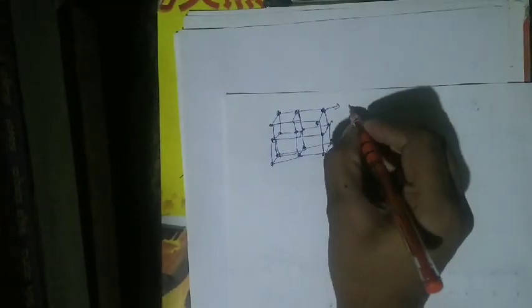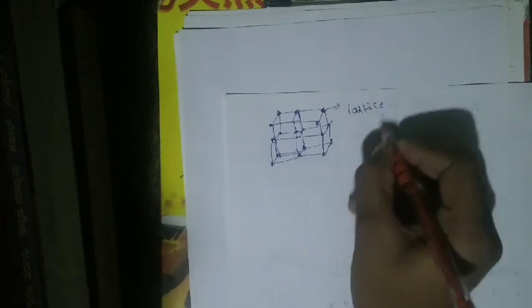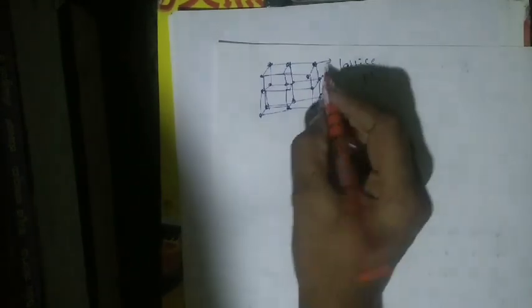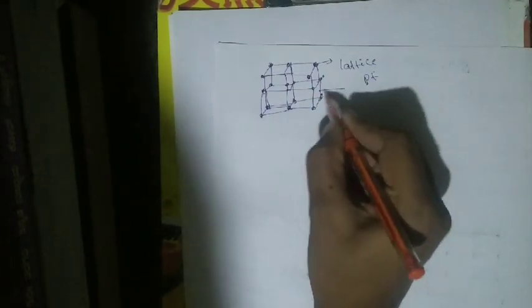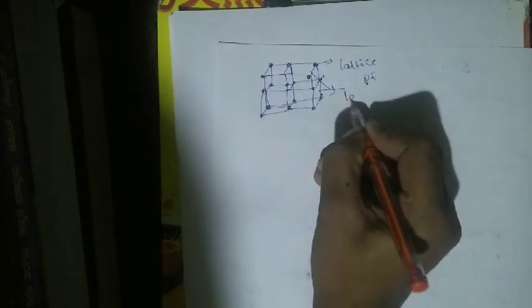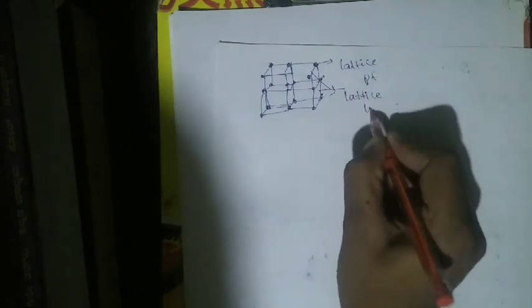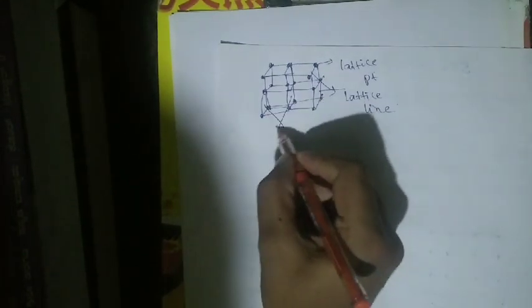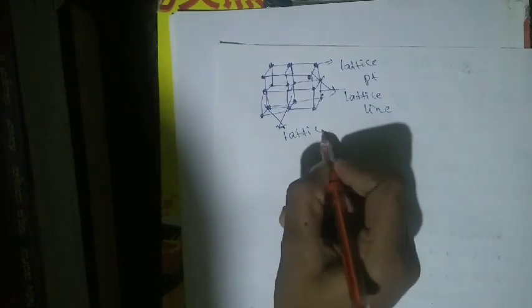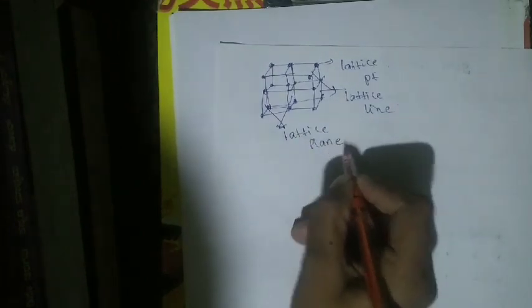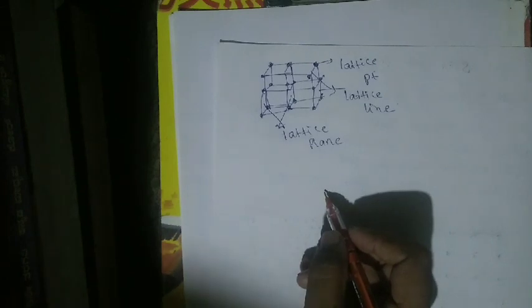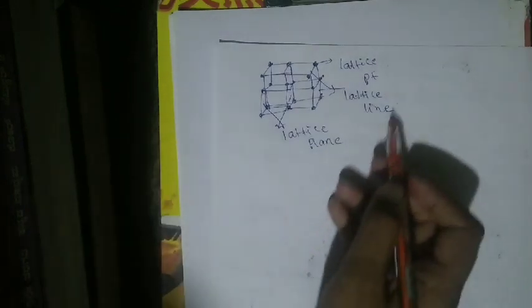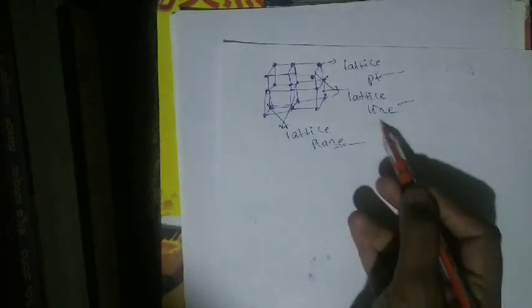Okay, you already know where the lattice point is. It is the lattice point, correct? Then in the same way you have to draw the lattice line. These lines are called lattice lines. Then the same thing for the lattice plane. These are called lattice planes. So what is the purpose of drawing the three-dimensional space lattice? You have to show the lattice point, lattice plane, and lattice line.